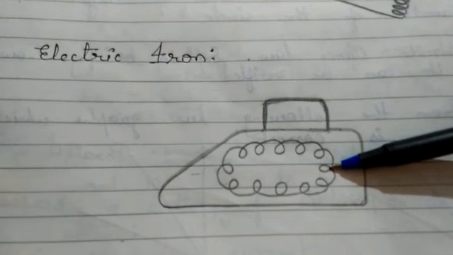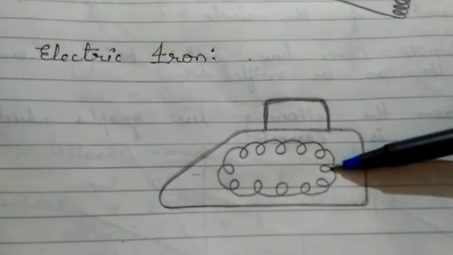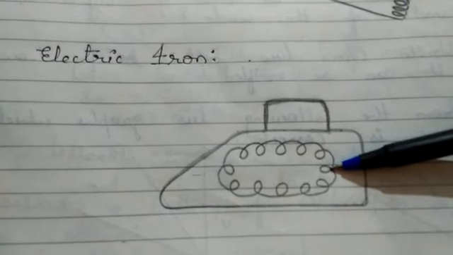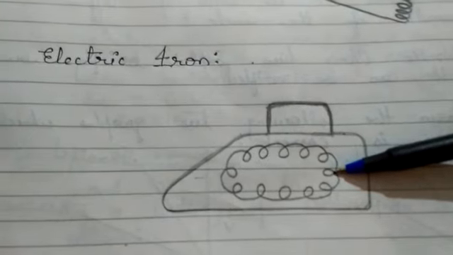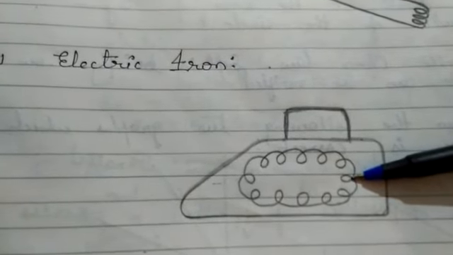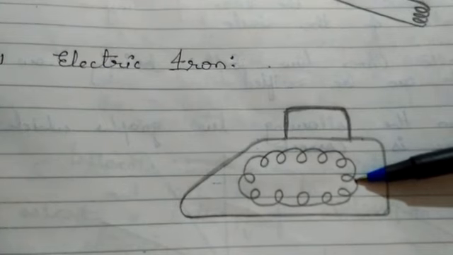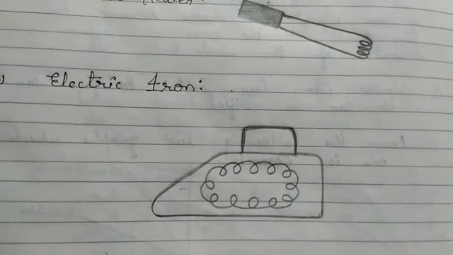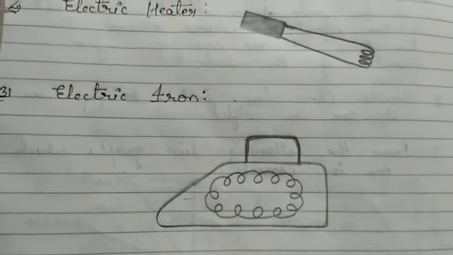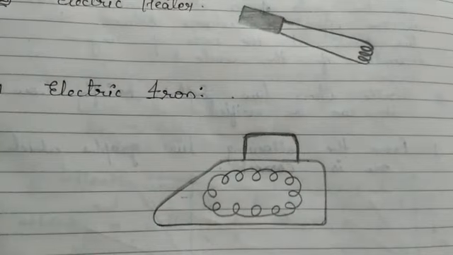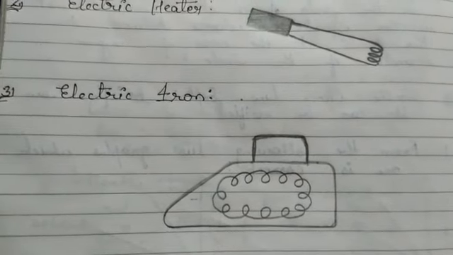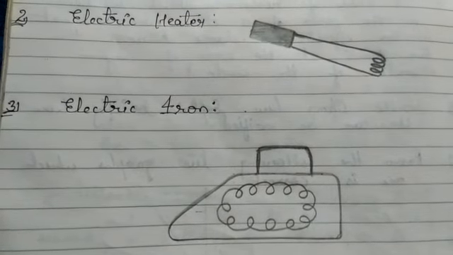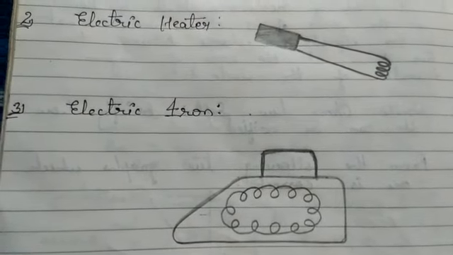As we all know, resistance is directly proportional to the length of the conductor. So if we want to increase the resistance, we have to increase the length of the conductor. And if we simply increase the length, the device will become very long. So to make it small and handy, what do we do? We turn the long conductor into the form of a coil.